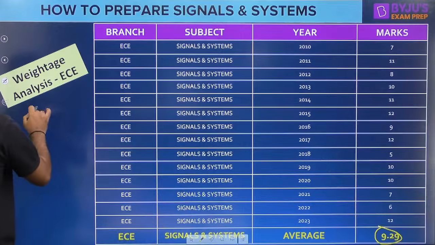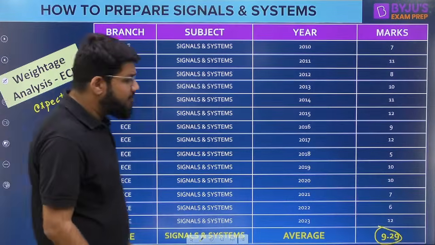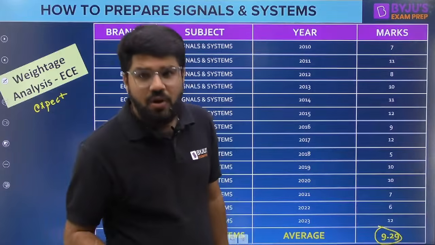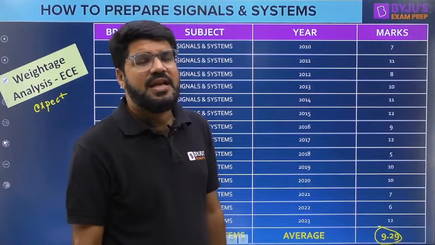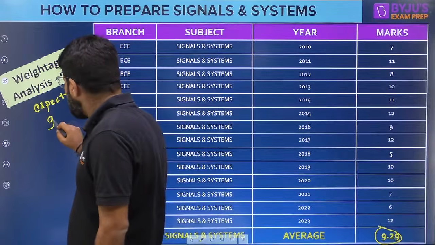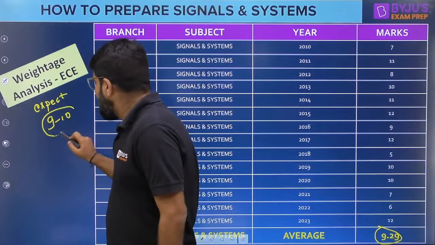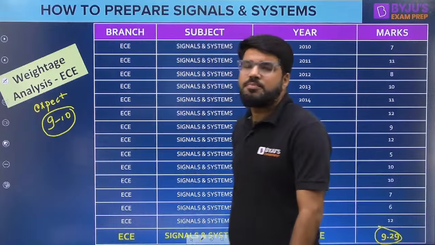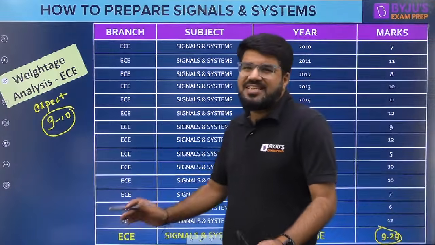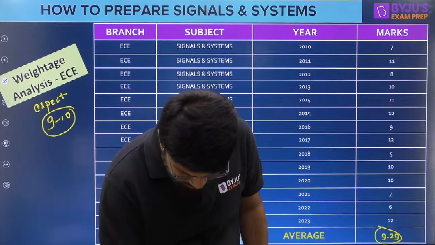In all, I can say that if you are going into the GATE exam hall as an electronics and communication aspirant, you can expect somewhere around 9 to 10 marks of this particular subject. Go with this expectation.